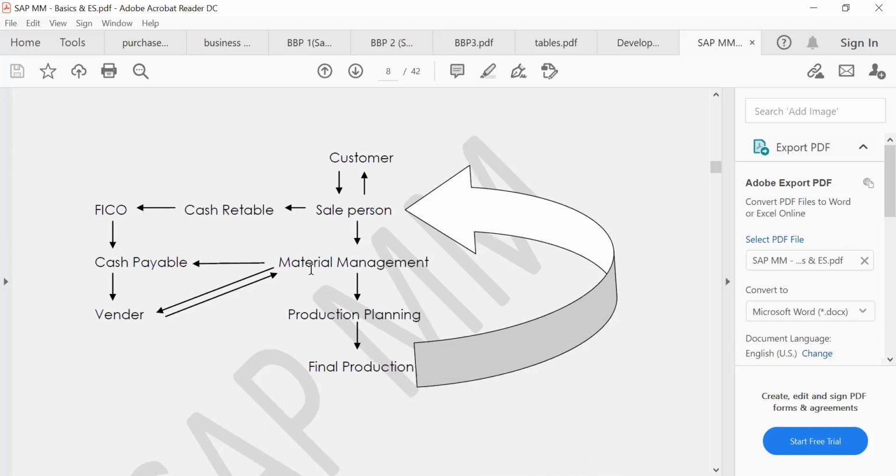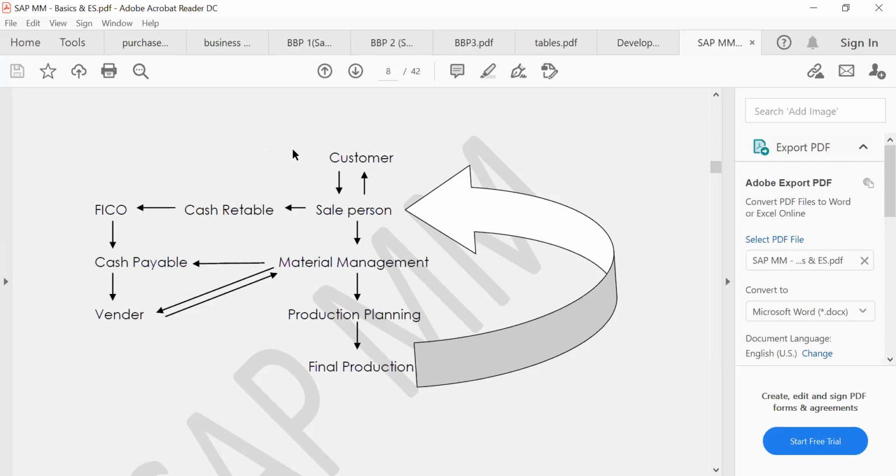Okay, if it is a service-based company, we will go to a vendor, meaning we will raise a purchase order to the vendor. So we don't have that material, right? We are raising a purchase order to the vendor. So before that, we need to select the vendor, vendor selection will happen. Okay, that comes under outsourcing.